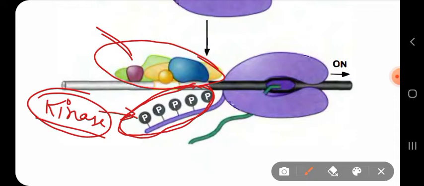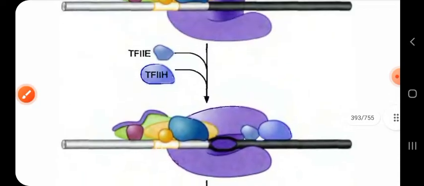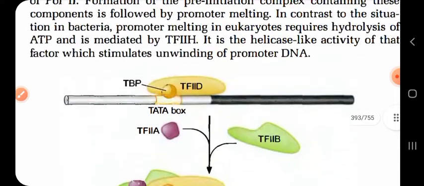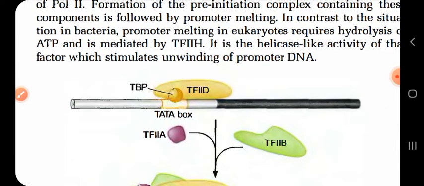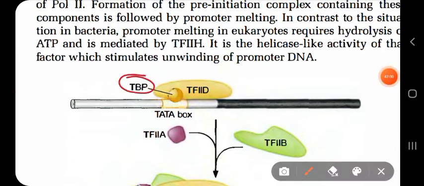Now another question comes, and this is an interesting question. I have said that when the TATA box binding protein binds, it causes distortion of the DNA, which allows the other transcription factors to bind. Why? If I give the right answer for why it causes distortion, the answer will be like this.